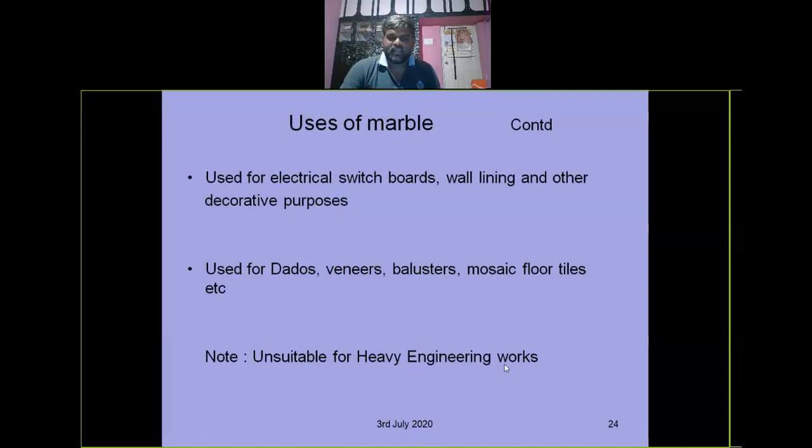So clearly observe that granite is unsuitable for carving and molding or ornamental works. Marble is not suitable for heavy engineering works, whereas granite is suitable for heavy engineering works, meaning it has high crushing strength. Here the crushing strength of marble is less compared to granite.